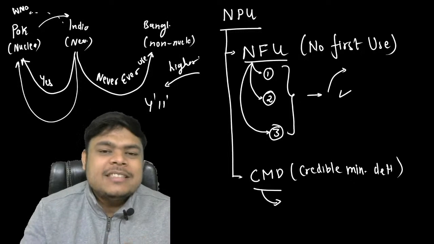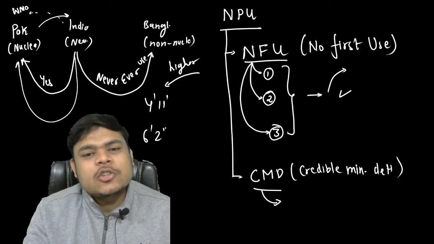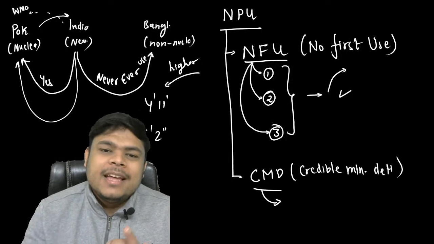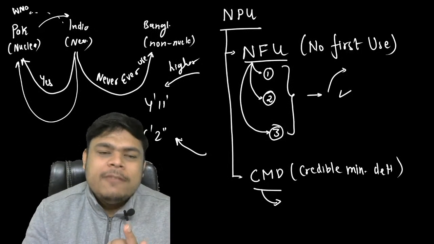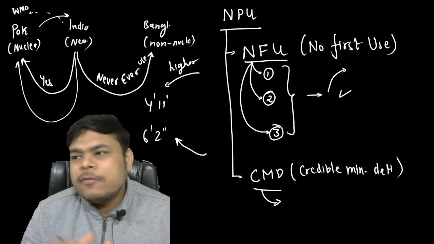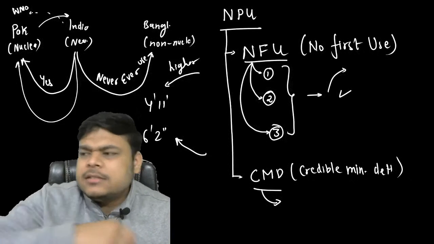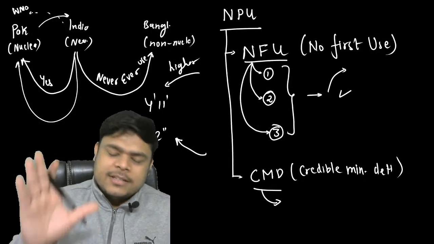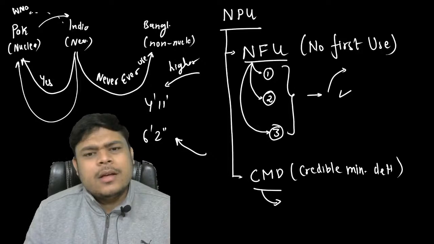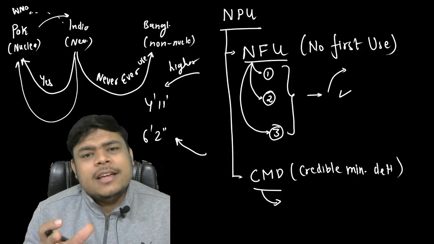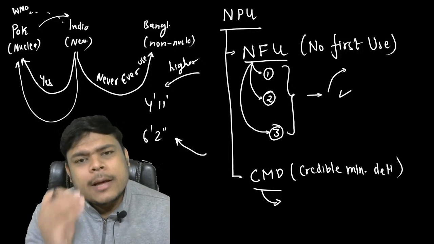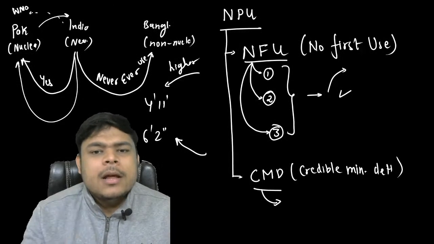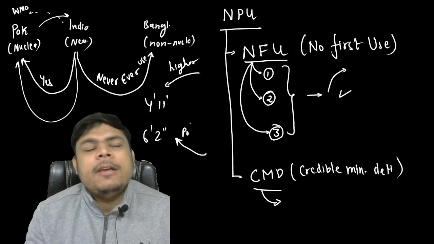Yes or no? But guys, if I am 6 feet 2 inches tall, do tell me, will the probability of attack on me be higher or lower? So if, let's say, by mistake I touch somebody in the market and he looks at me, okay, bhai sahab, no issues, you can go. So guys, I'm not saying that these skirmishes will not happen if I'm 6 feet 2 inches. It could happen, but the probability will be very less.